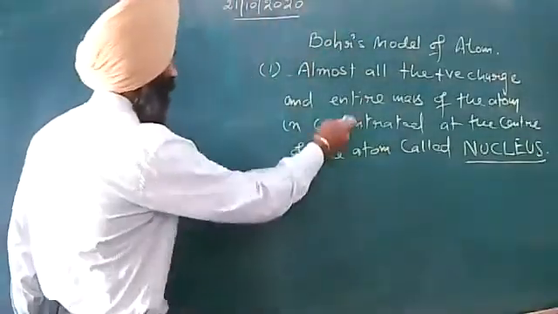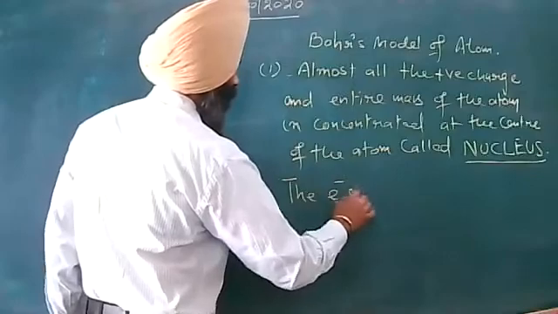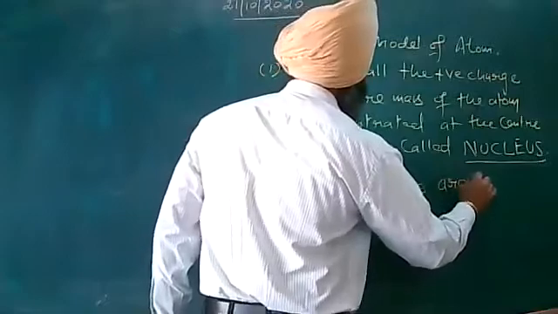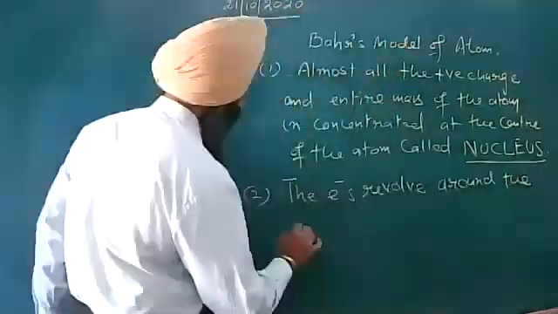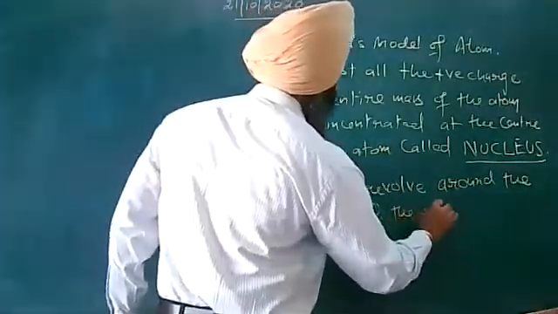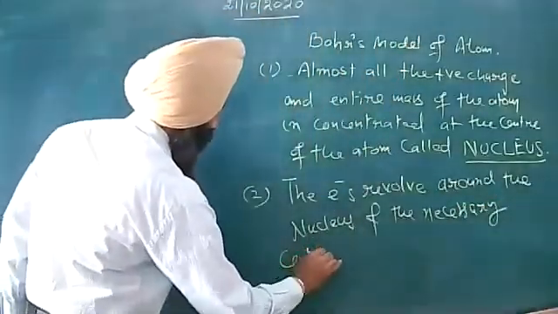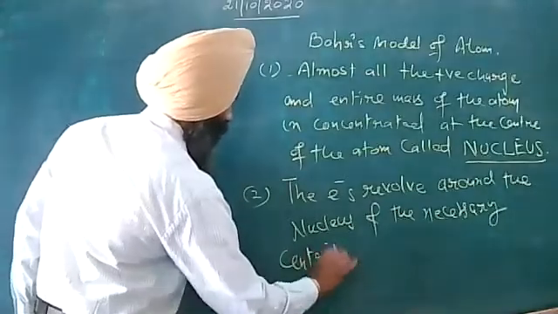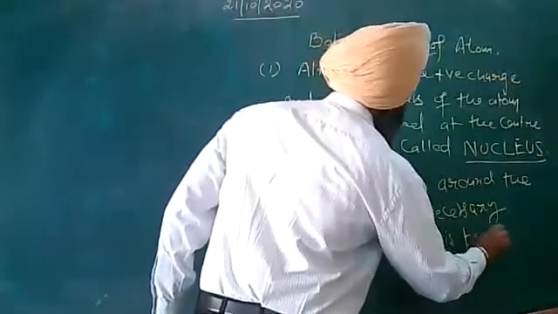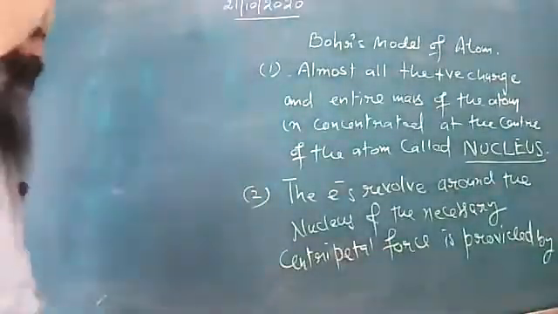So according to this second postulate, the electrons revolve around the nucleus, and the necessary centripetal force is provided by Coulomb's force.